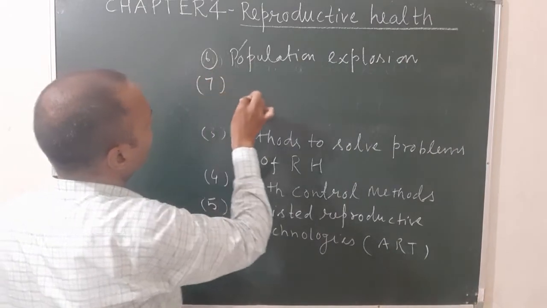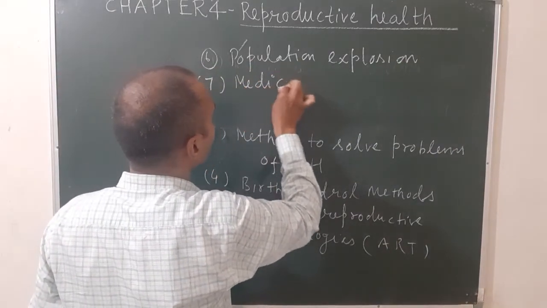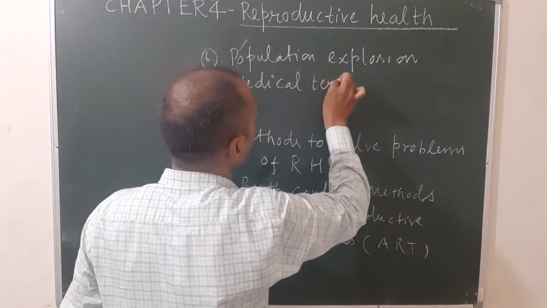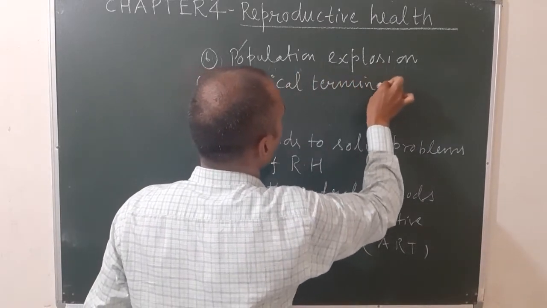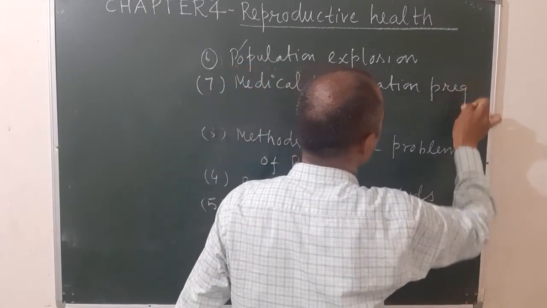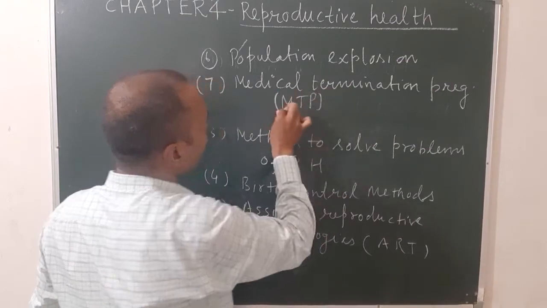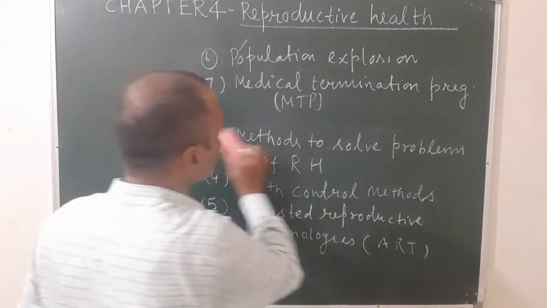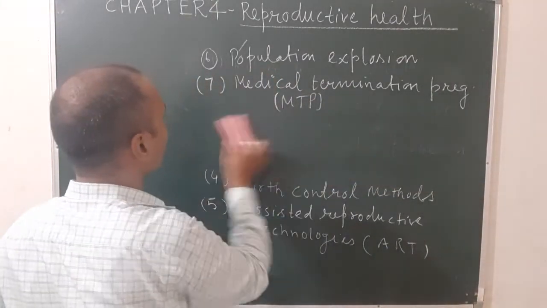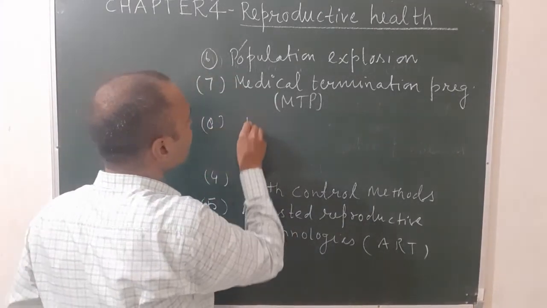Next is medical termination of pregnancy, which is also known as MTP. Next topic is infertility.